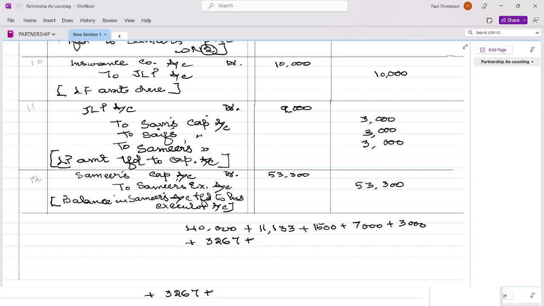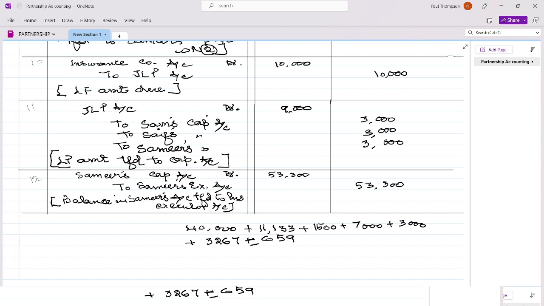So the total we will make it here. Let me total it because we have to check. 40,000 plus 11,133 plus 1,500 plus 7,000 plus 3,000 plus 3,267. This comes to 65,900.